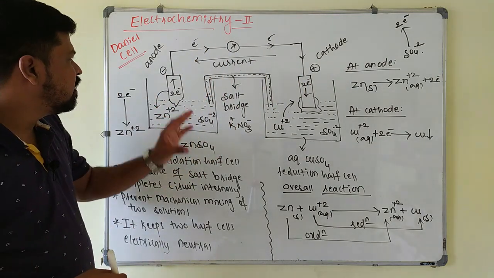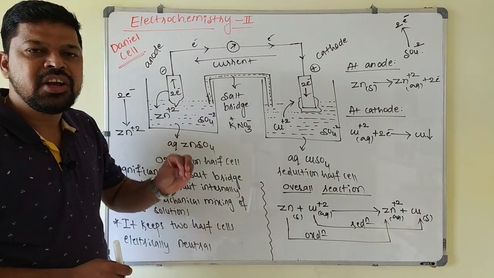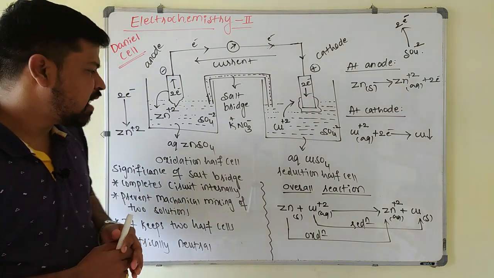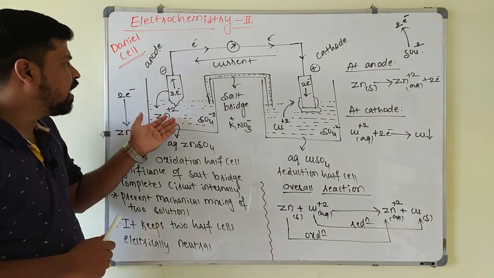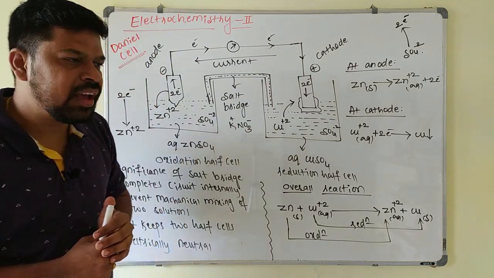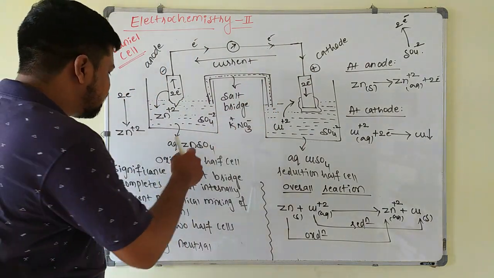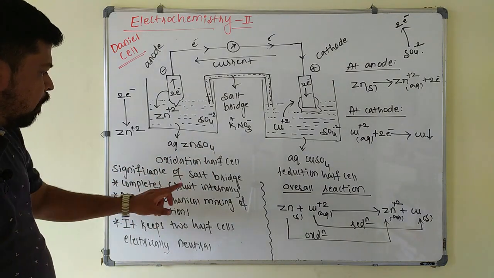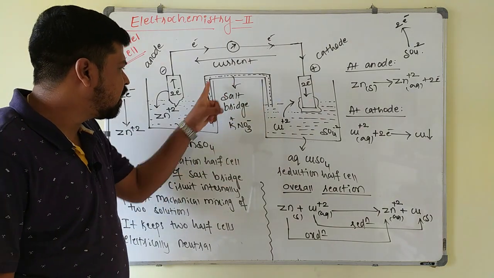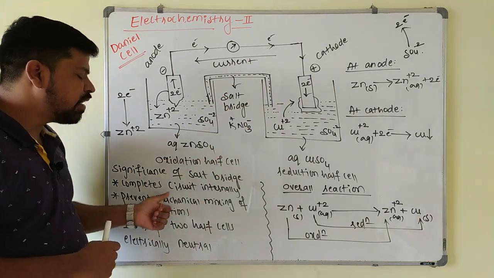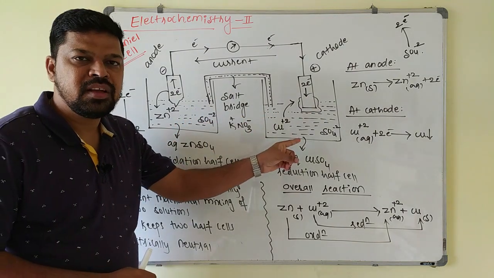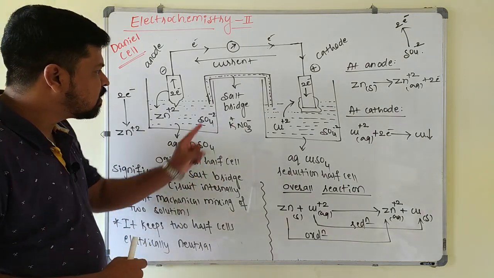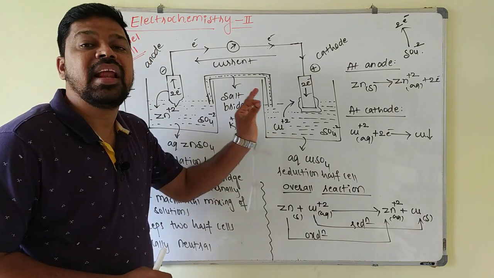In this galvanic cell, the flow of current is due to the redox reaction. Oxidation takes place at the anode, giving electrons that flow through the external wire, and reduction takes place at the cathode. Now, the significance of the salt bridge: it completes the internal circuit. Next, it prevents the mechanical mixing of the two electrolytic solutions and prevents the liquid junction potential. Another point is that the salt bridge keeps the two half cells electrically neutral.